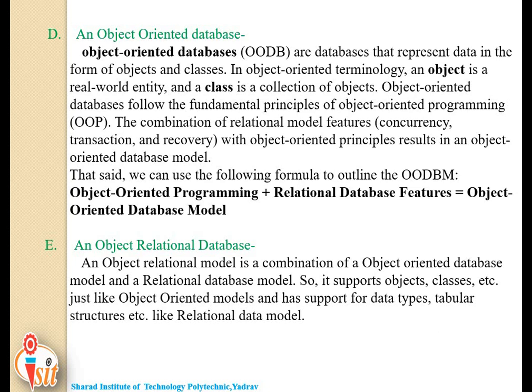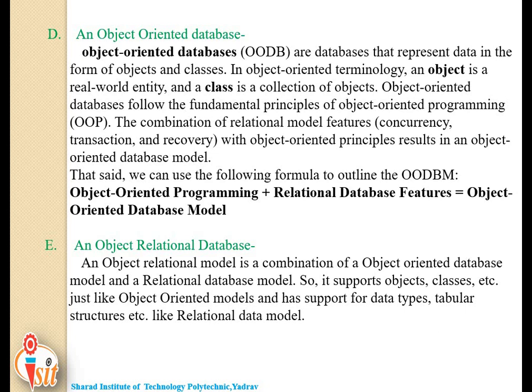And you all know the definition of object and class. What is an object and what is a class? An object is a real world entity and a class is a collection of those objects. The object-oriented database is dependent on these terminologies.